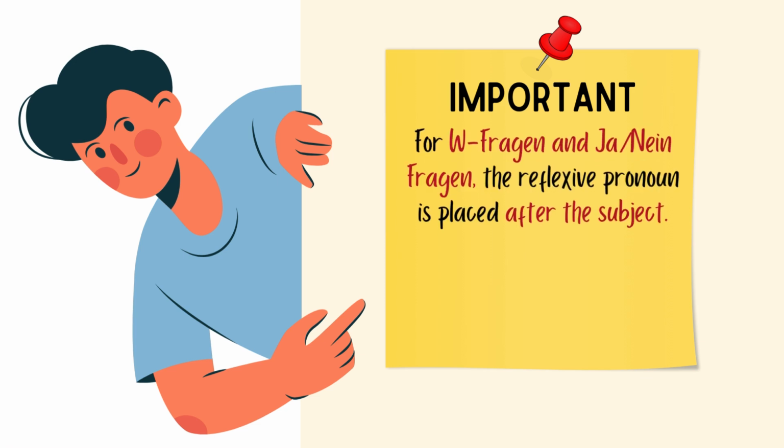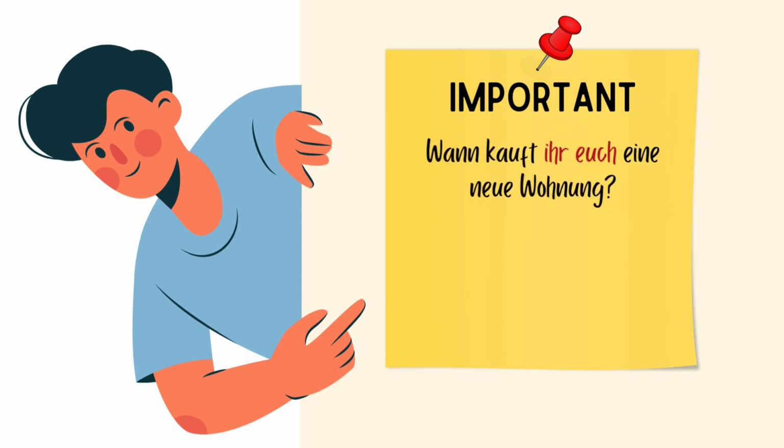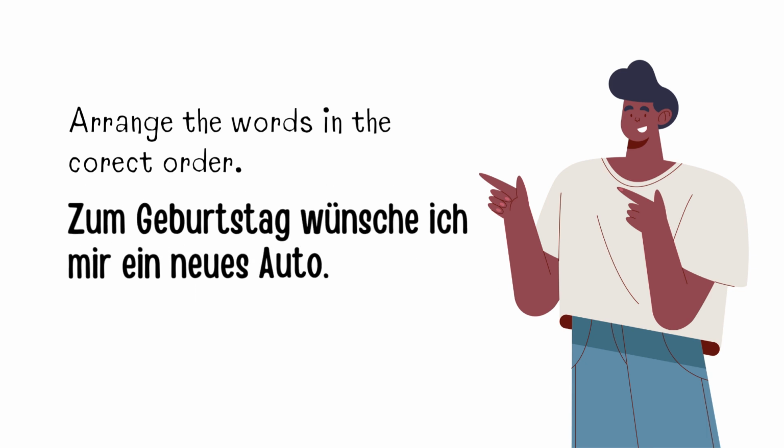For W-Fragen or Ja-Nein-Fragen also, the reflexive pronoun is placed after the subject. Zum Beispiel: Wann kauft ihr euch eine neue Wohnung? Hast du dir das Gesicht gewaschen? Here is a question for you. Arrange the following words in the correct order. Sehr gut. Zum Geburtstag wünsche ich mir ein neues Auto.